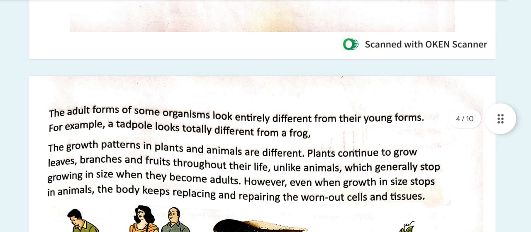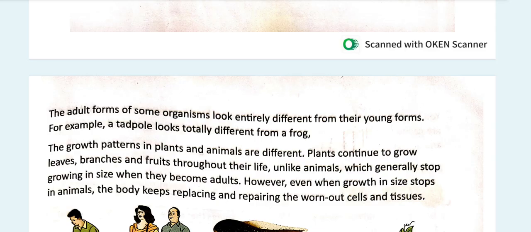And in the adult forms, some of the organisms look entirely different from the young forms. For example, we take a tadpole or a caterpillar. A tadpole and a caterpillar look totally different from a frog and a butterfly. The growth patterns in plants and animals are different.